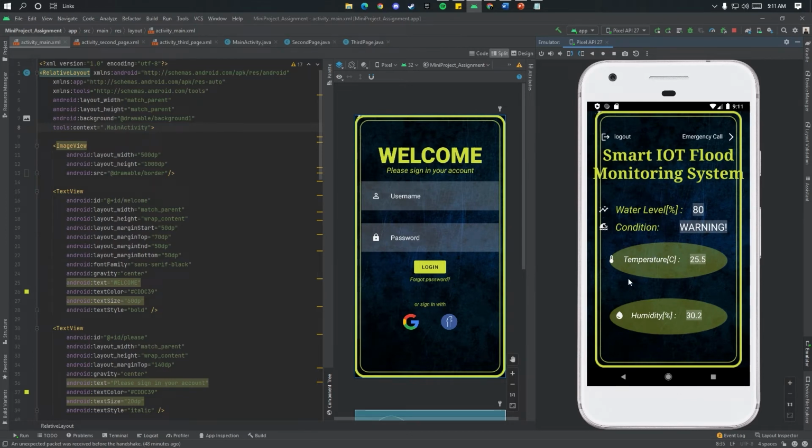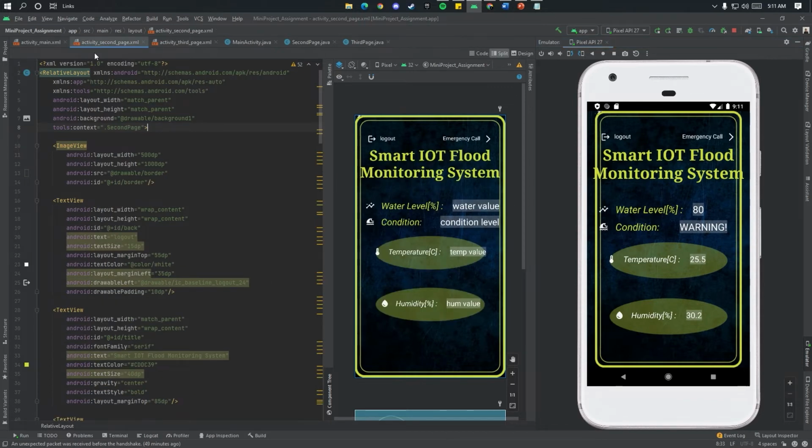it will take us to our second page, which is our dashboard page. On this page, we have our project title, which is Smart IoT Float Monitoring System. Inside this layout, we present three values from our input sensors. First is our ultrasonic sensor that measures water level, and our second sensor is the DHT11 sensor that measures temperature and humidity. The conditions will be explained in the Arduino IDE section.